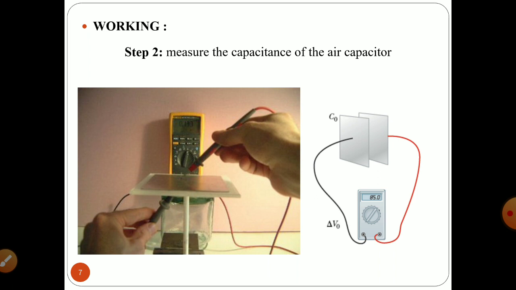As performed in step 1, you measure the capacitance, and let's say this capacitance is denoted as Ca. So in step 1 you have Cm, the capacitance with wax, and in step 2 you have Ca, the capacitance of air, and the ratio between these two will give you the dielectric constant. As it is the ratio of the same quantities, it will be a unitless quantity.